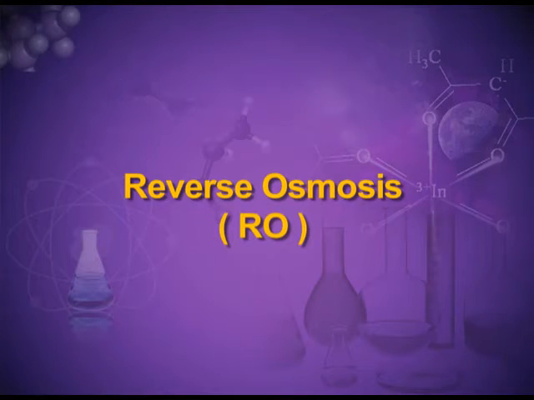So, reverse osmosis is the solution of the problem. What we do is, from the sea water, the pure water is squeezed out by the process of reverse osmosis. This is known as desalination. In schools also or in your homes also you have seen the RO plant. What is this RO? This is reverse osmosis.